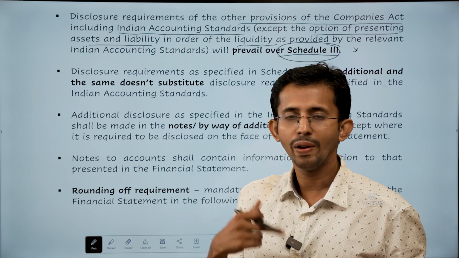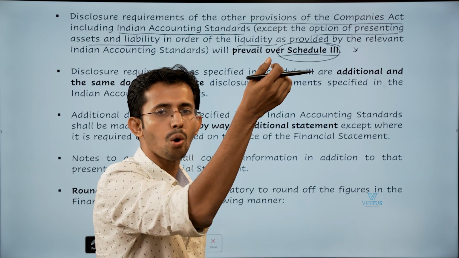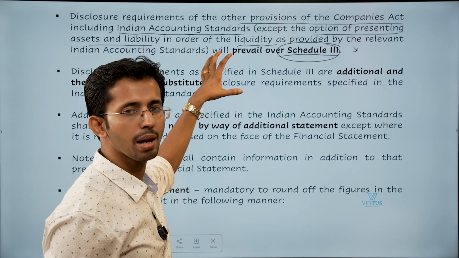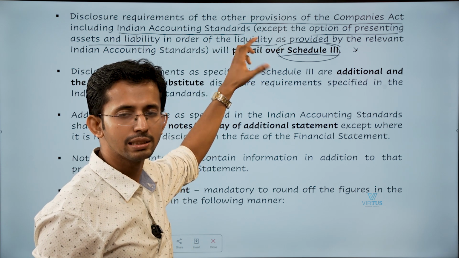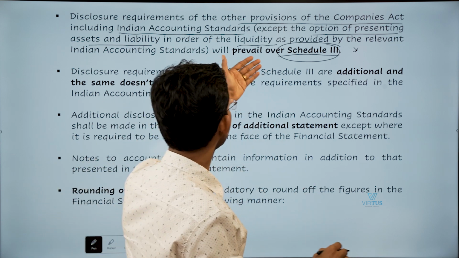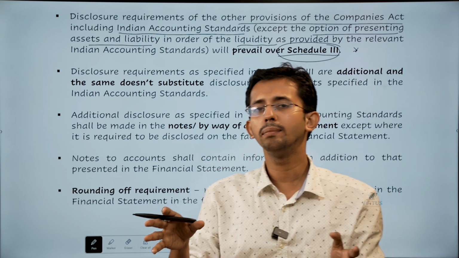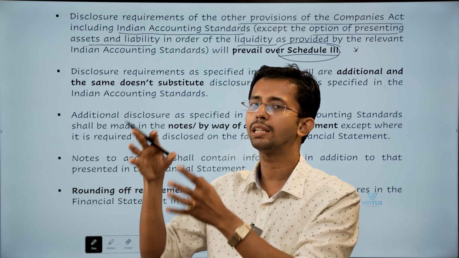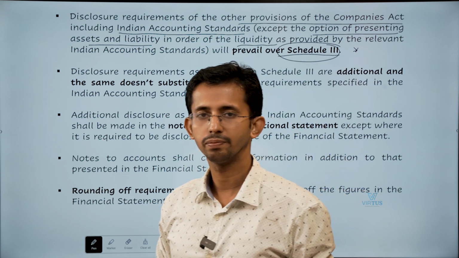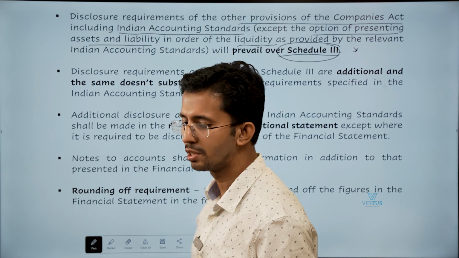When you see the option to present the assets and liabilities in the order of liquidity, that requirement in Ind AS will have less weightage than the requirement given in Schedule 3. So except for that, all other requirements of the Companies Act or Indian accounting standards will prevail over Schedule 3 requirements.